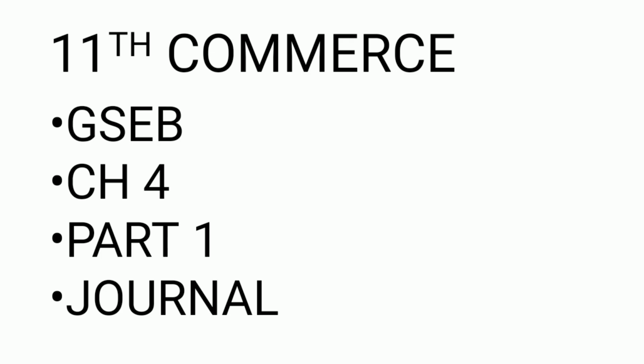That means all types of transactions from the beginning itself are included in this sum. So probably we'll start with that sum, followed by the remaining illustrations, and then we are going to start with chapter 5.